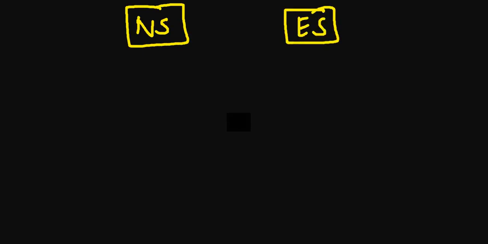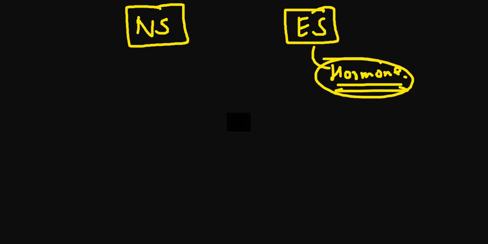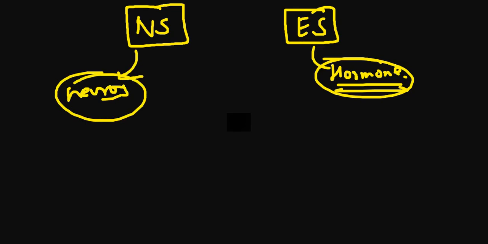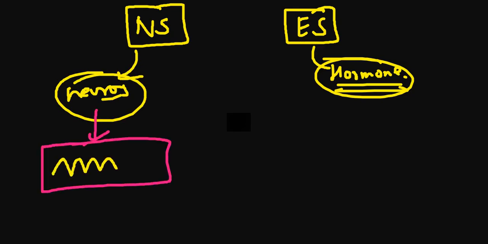Now, first of all, what is a nervous system and what is an endocrine system? The endocrine system is about the hormones in your body, and the nervous system is about the neurons and signals in your body. These neurons act as messengers and transfer signals from one neuron to another neuron or muscle cell.